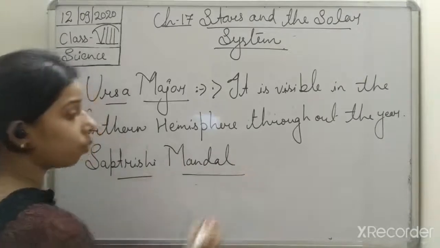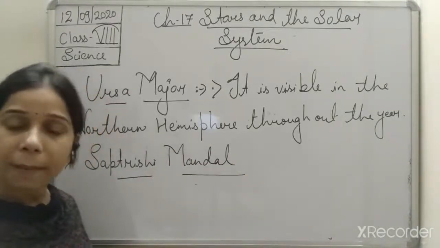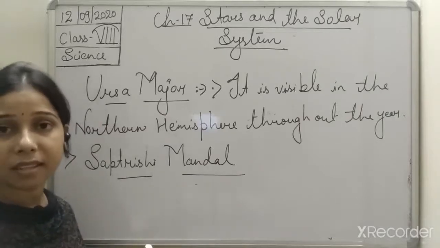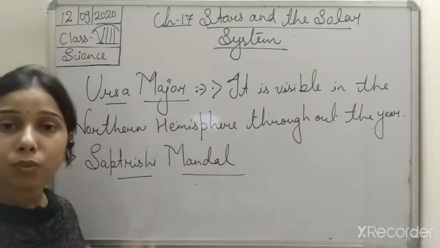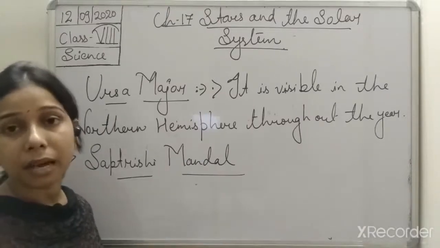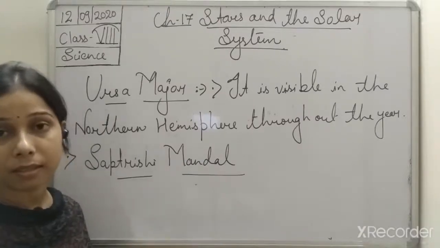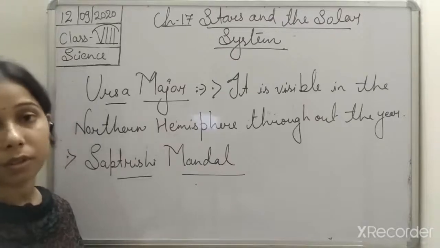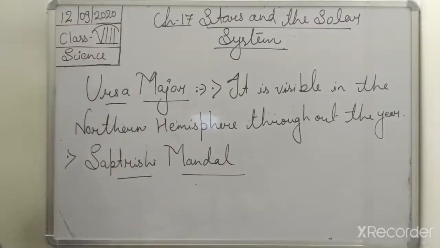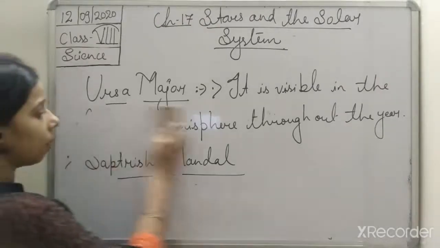Okay, it is known as a Saptarishi Mandal. So 7 stars are there, students, which arrange themselves to form a spoon-like pattern or a bear-like pattern, and that is why the name given to it is the Big Dipper, or the Great Bear. Okay, so this is the Ursa Major.